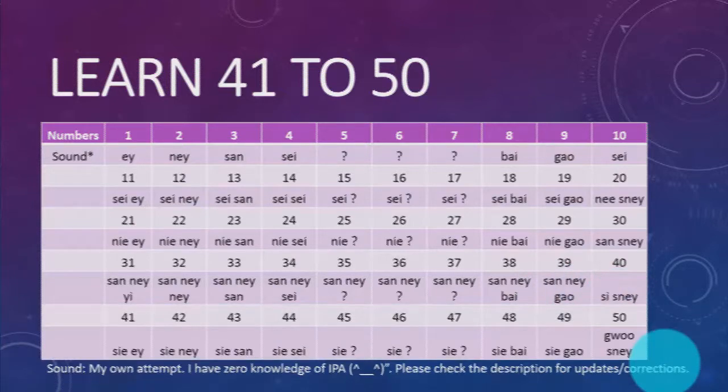Okay, now we have 40. 40 is silate, and 41 has something very similar like 21. Instead of saying silate 8, we have sit 8. So sit is the new sound for silate. So sit 8, sit 9, sit 3, sit 4, sit 5, sit 9, sit 10, sit 8, sit 9.